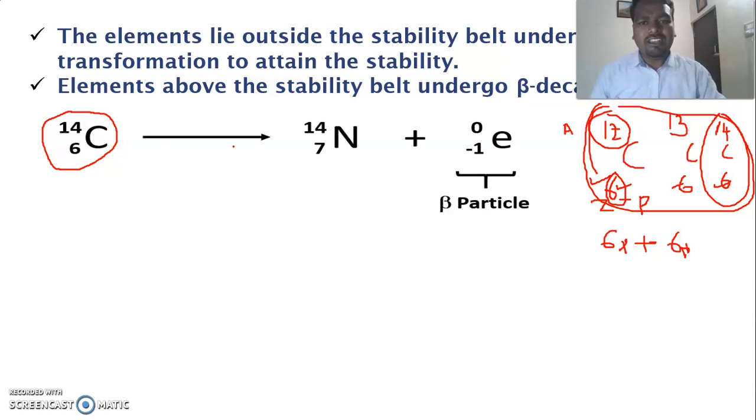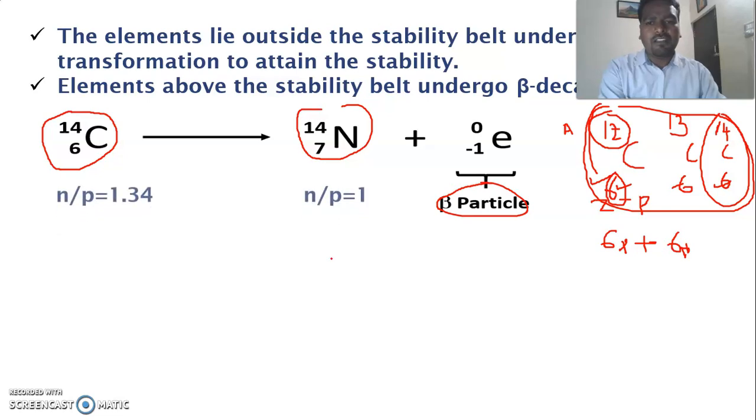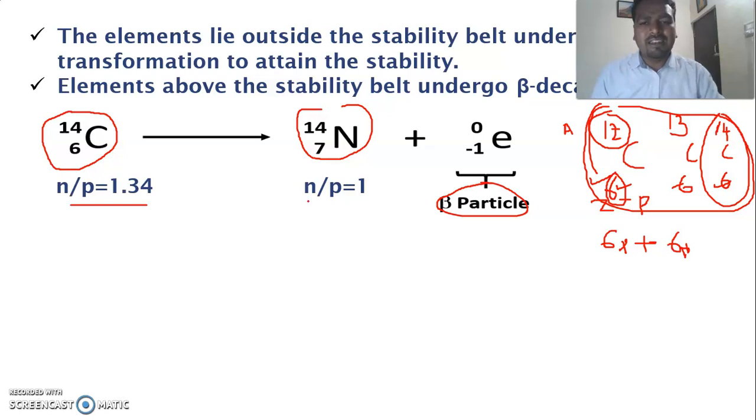So in order to attain stability, it undergoes nuclear transformation: C14 is converted into nitrogen and emits one beta particle. Before, the n by p ratio is 1.34; after converting into nitrogen, the n by p ratio becomes 1, and this is highly stable.